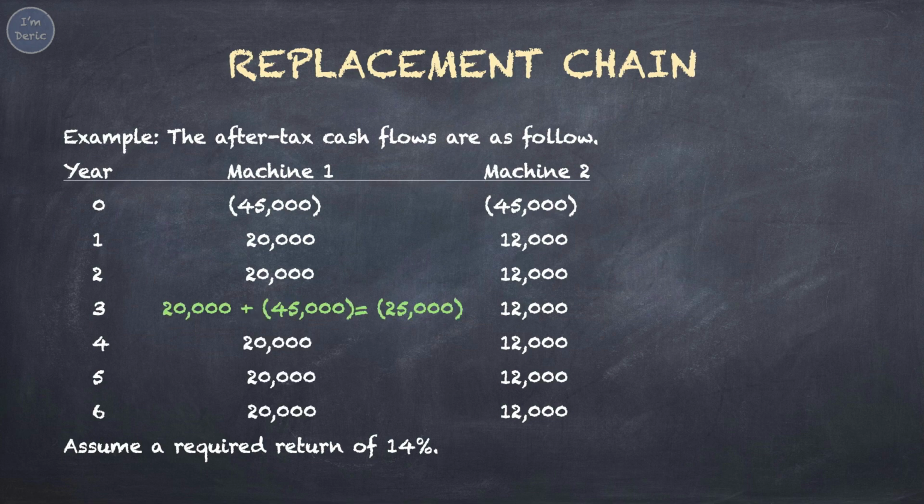In simpler terms, in year 3, we'll need to reinvest $45,000. With an inflow of $20,000 and an additional investment of $45,000, the net cash flow for year 3 will be negative $25,000. Afterward, it will yield $20,000 every year from year 4 to year 6.